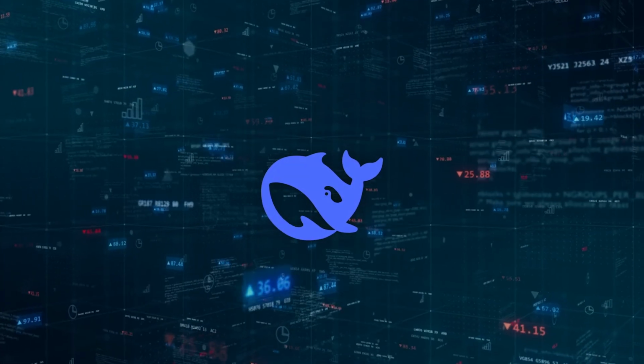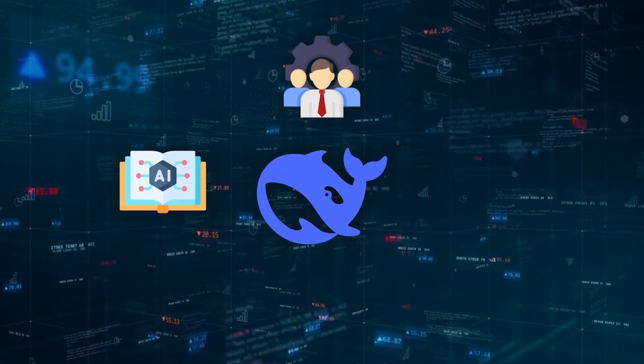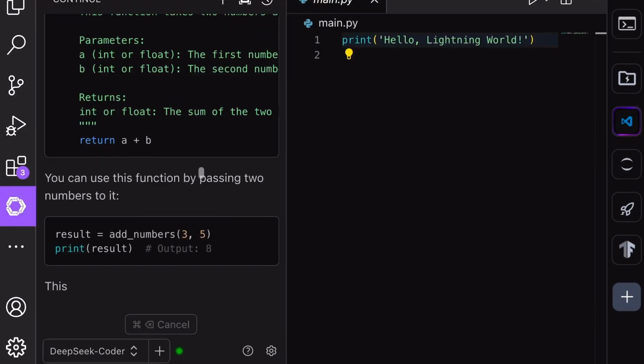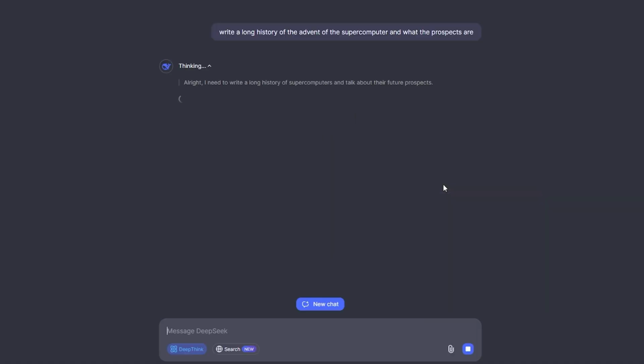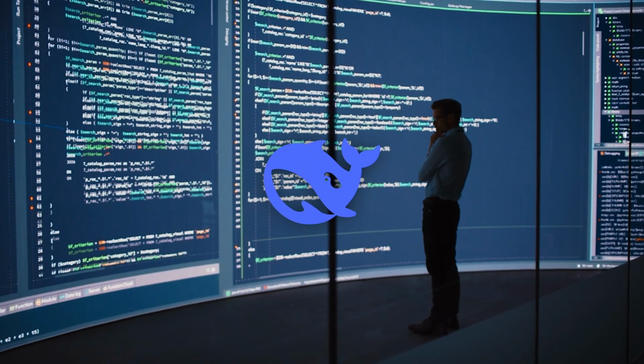DeepSeek v3 delivers practical benefits across education, business, and research, offering tools for advanced learning, customer service, and data analysis. Its efficient design and accessibility redefine AI's potential while fostering broader applications in real-world scenarios.